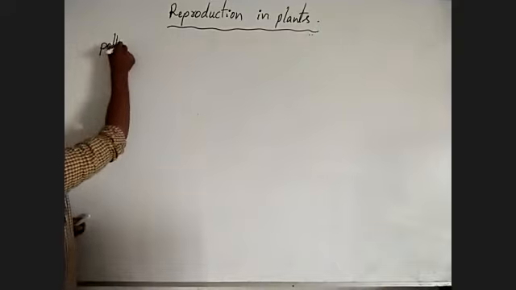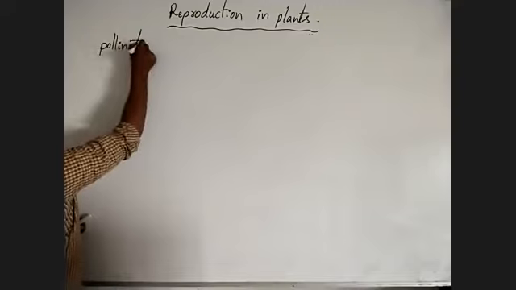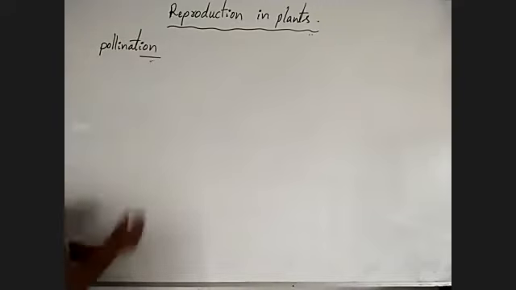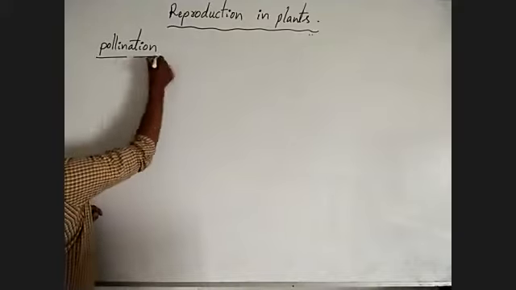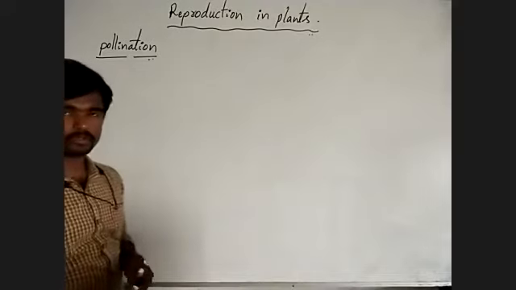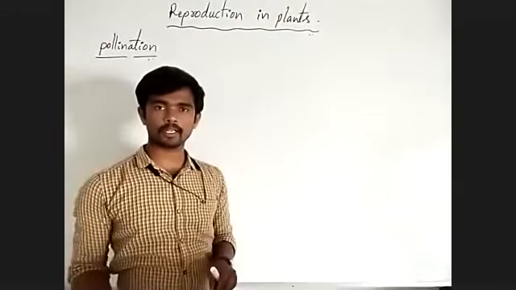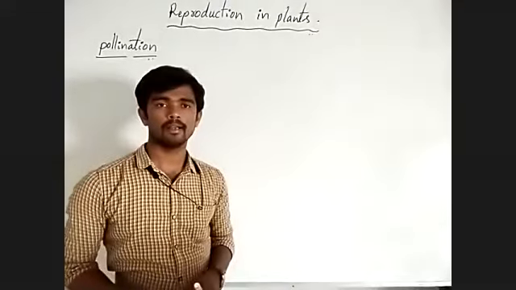Pollination. You know very well that pollination process. Pollination means, as I already told you, the process of transfer of pollen grains from anther to stigma is called pollination.